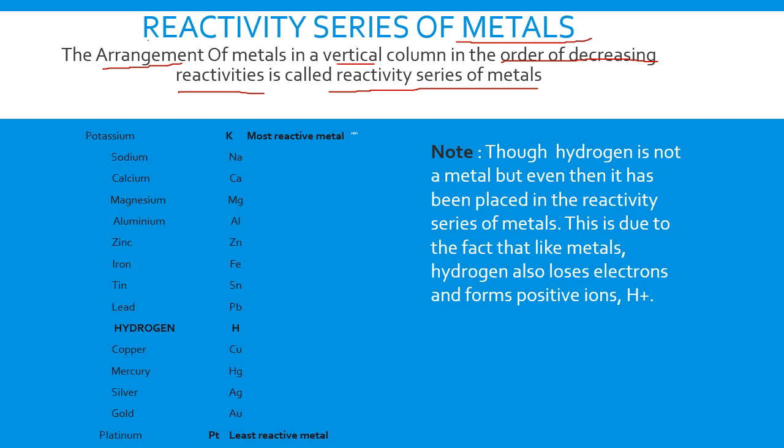In this series, children, you can see the metal potassium, which is the most reactive metal, is placed at the top, and platinum, which is the least reactive metal, is placed at the bottom. That means the arrangement of metals in the decreasing order of their reactivity in the column is known as the reactivity series of metals.